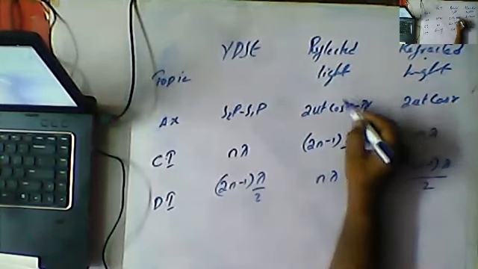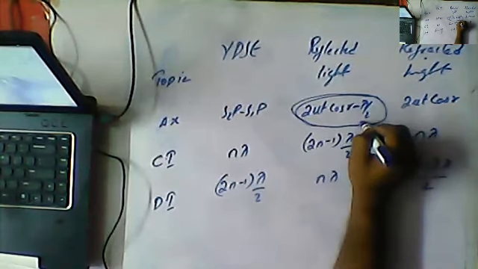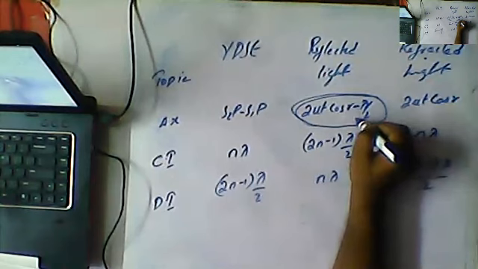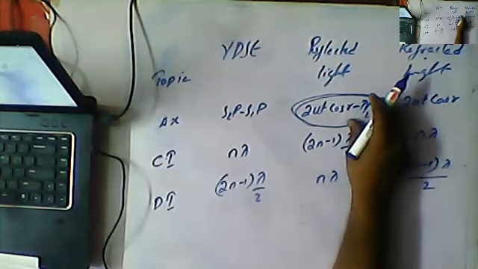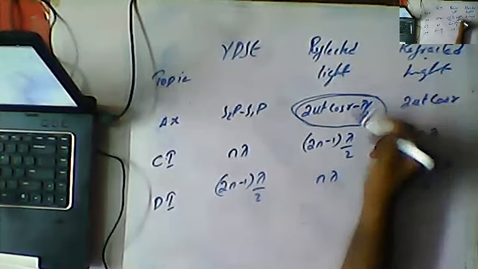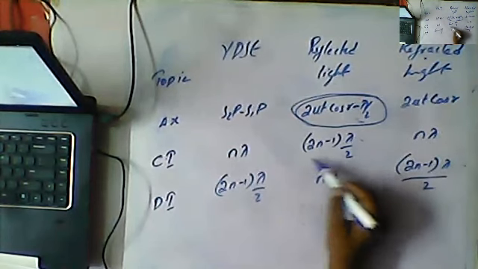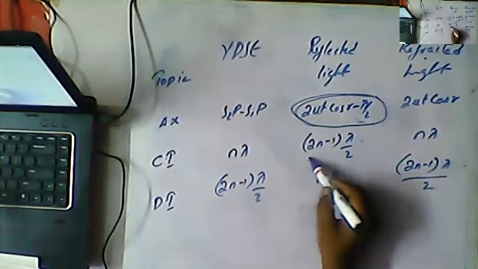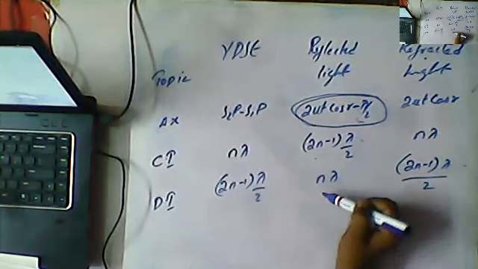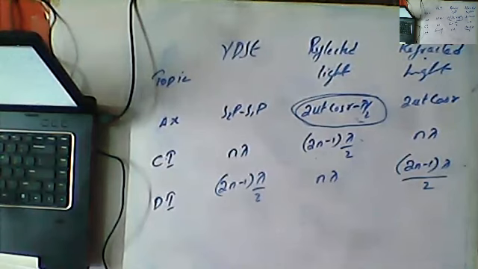So why does the light undergo a phase change, guys? Here the light undergoes a phase change of pi, or a path change of lambda by 2. That's the reason the nature got inverted. So for a dark band it is forming bright, and for a bright band it is forming dark.